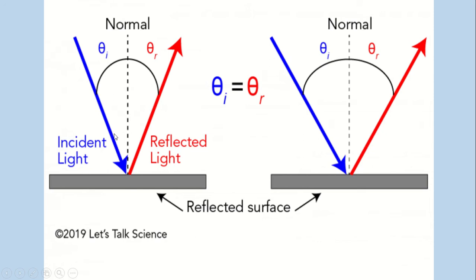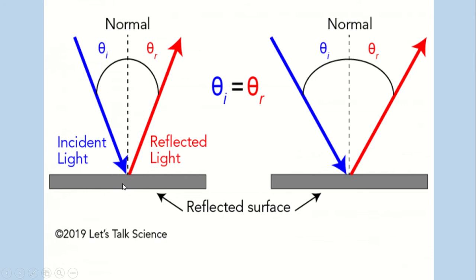Again, in some questions it can come that the angle between the mirror and the incident ray is given. Suppose this angle is 60 degrees. Then what is the incident angle?